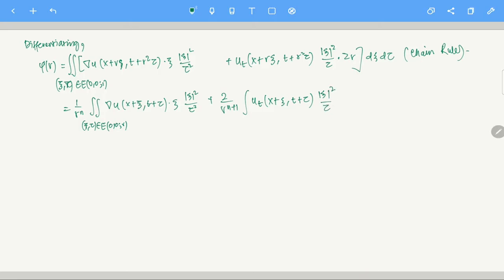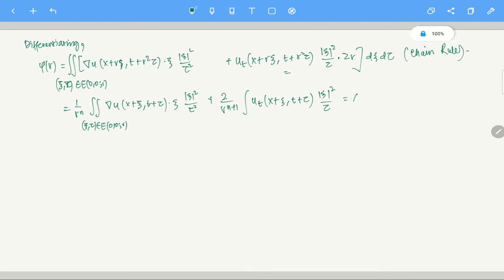So I can write it like this, and is this clear? See, how am I getting this property? Again, I am just reversing back. The 1 by r power n plus 1 is because of this term u_t. If you just reverse this part, you can find there is an extra r here, so that is why that problem. Okay.